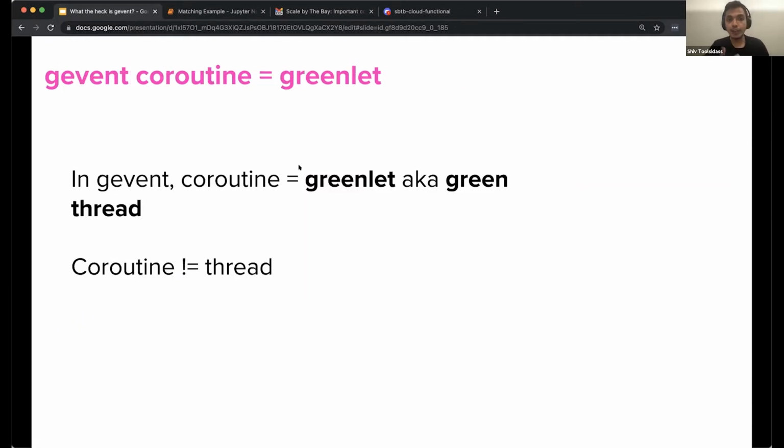So in Gevent, a coroutine is called a greenlet, or also known as a green thread. But keep in mind that a coroutine is not a thread.